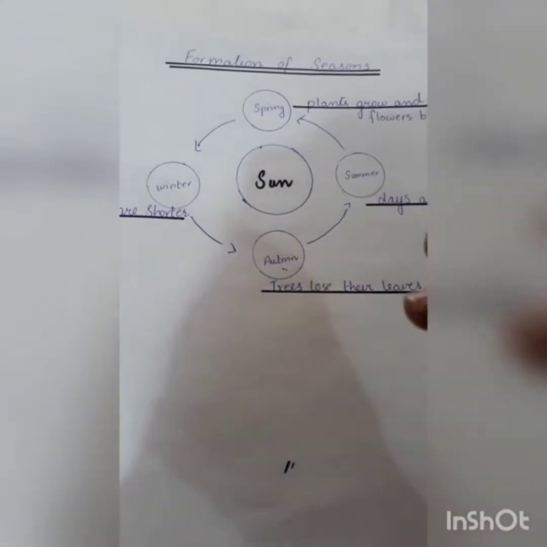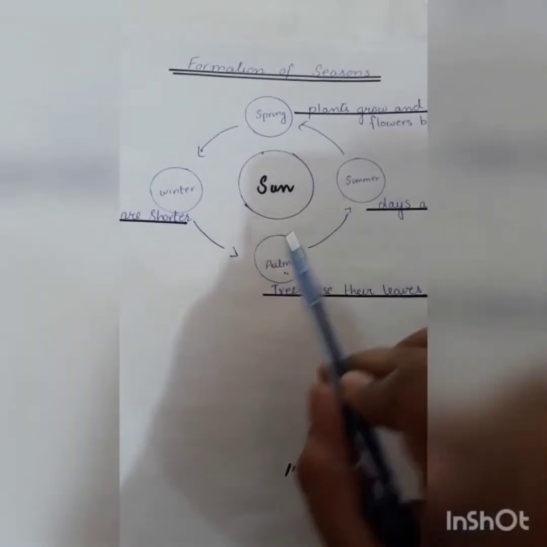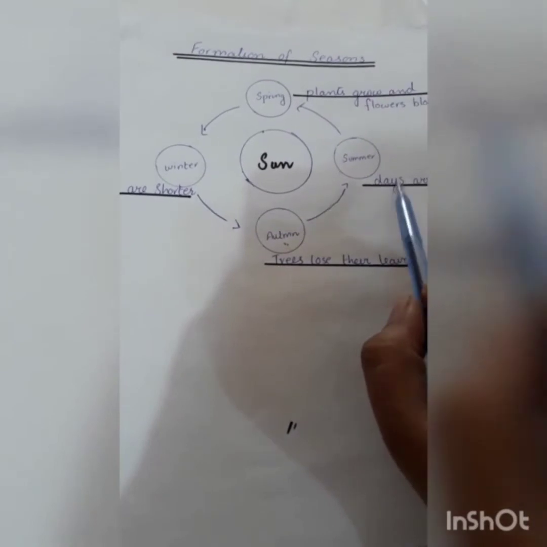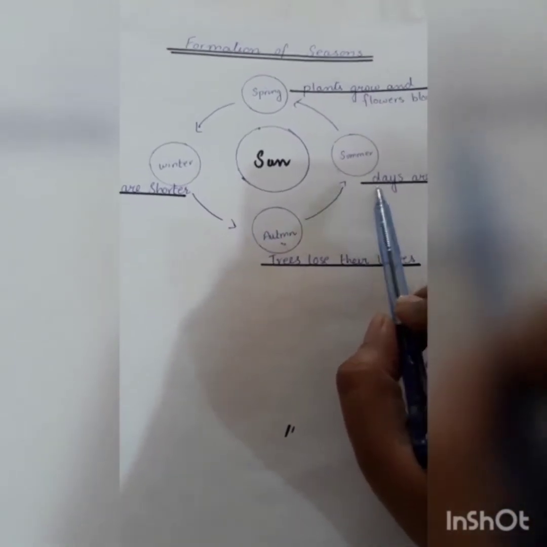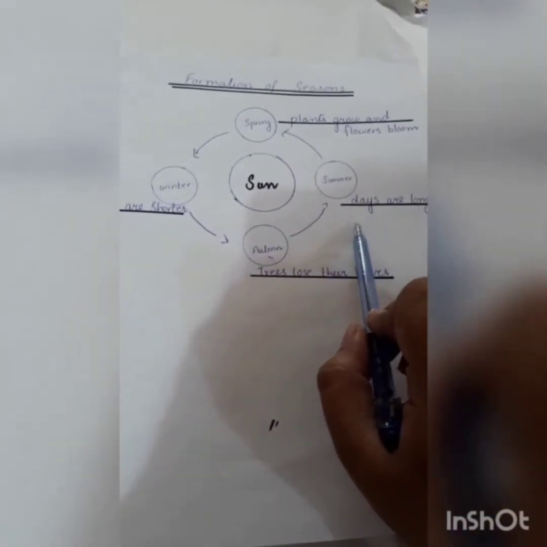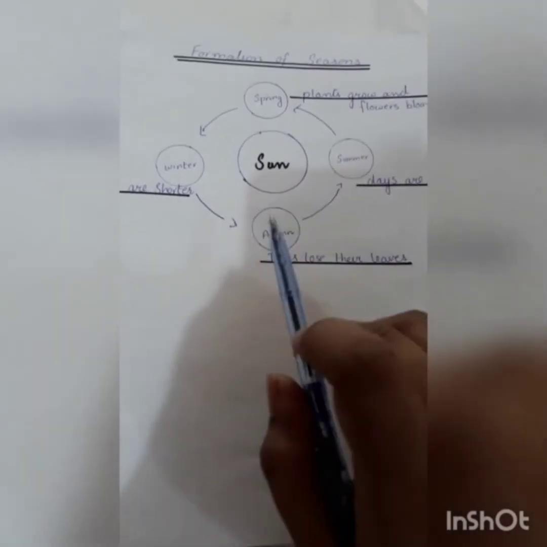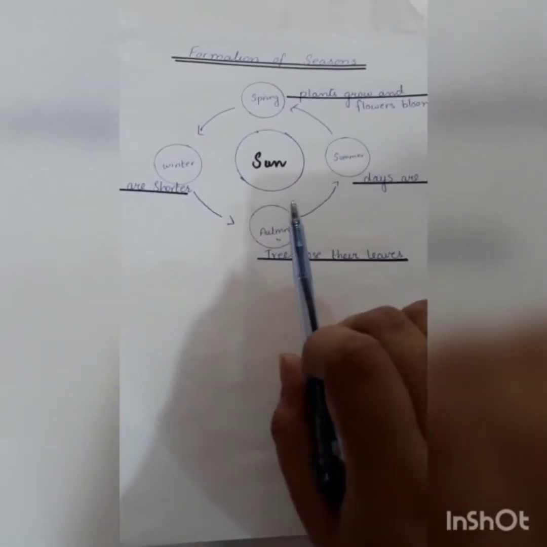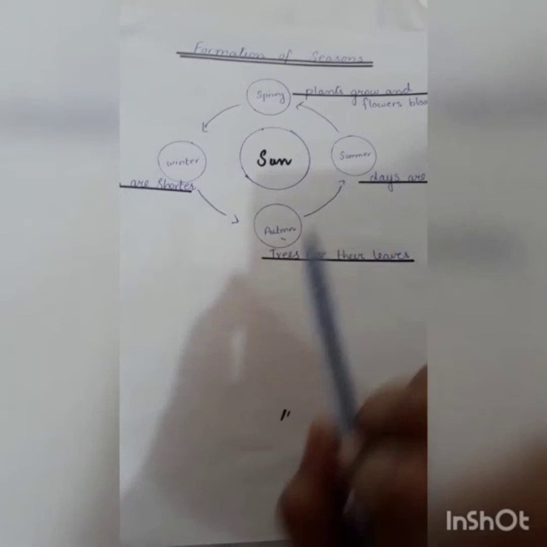Students, most of the area of the earth has 4 seasons. How many seasons? 4 seasons. That is summer, autumn, winter and spring. Summer is a warm season, गर्म मौसम जिसको बोलते हैं, because the days are longer, and this is the reason that the sun is high in the sky.